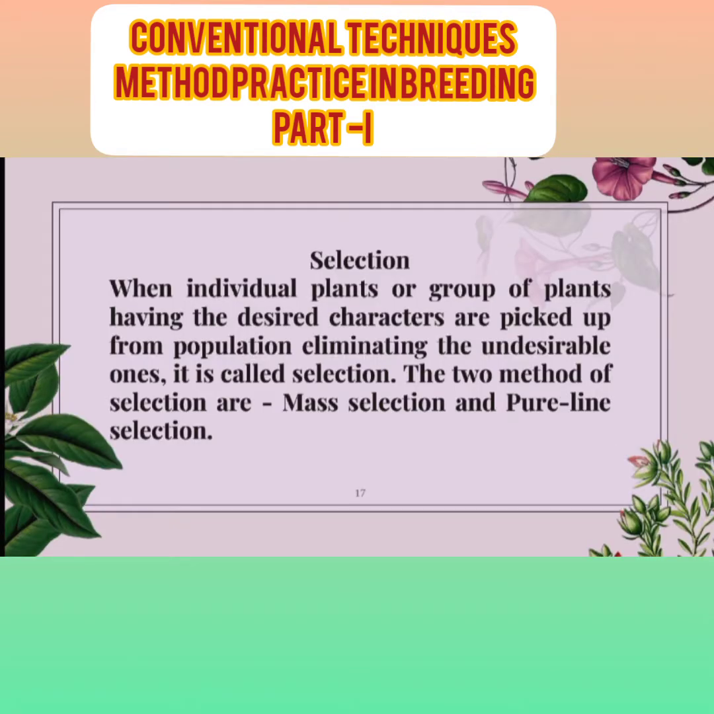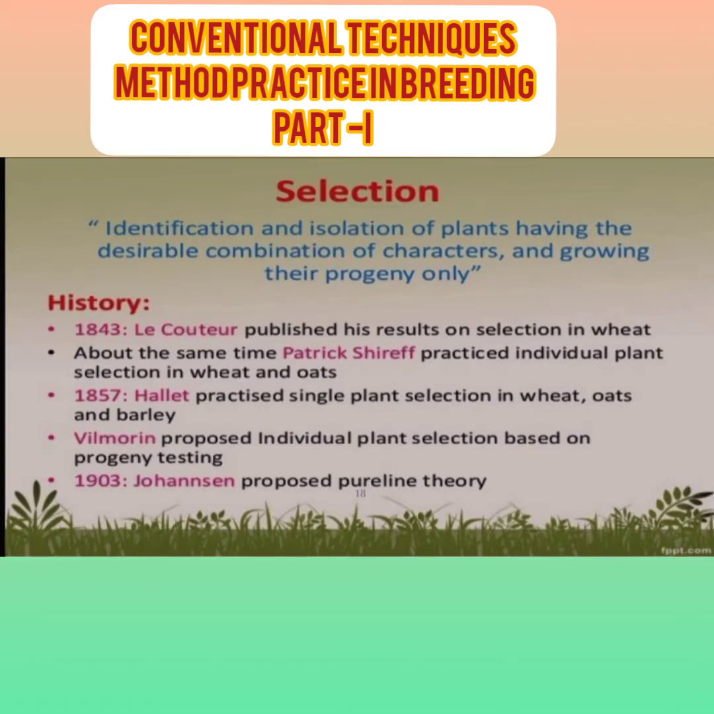Let's see, when an individual plant or a group of plants having the desired characters is picked up from a mixed population, such a process is known as selection. When an individual or a group of plants is selected on the basis of superior, desired characters, that is known as selection. There are mainly three types of selection: mass selection, pure line selection and clonal selection.